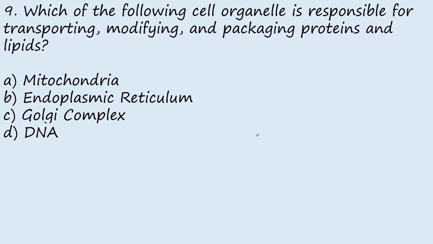After these proteins are synthesized, they are transported to the target organs and modified at the same time to make them functional. And then lastly, they are packaged. So the organelle involved in transporting, modifying and packaging proteins and lipids is the Golgi complex. So after the ribosomes produce the proteins, the Golgi complex carries on in transporting, modifying, and packaging the proteins and the lipids.